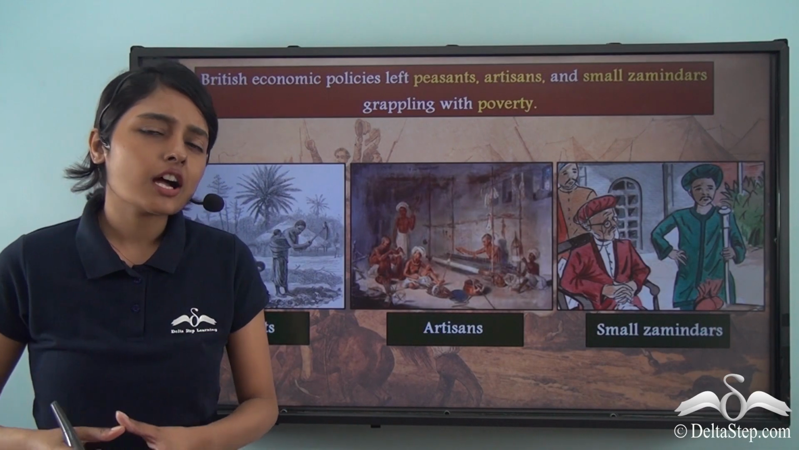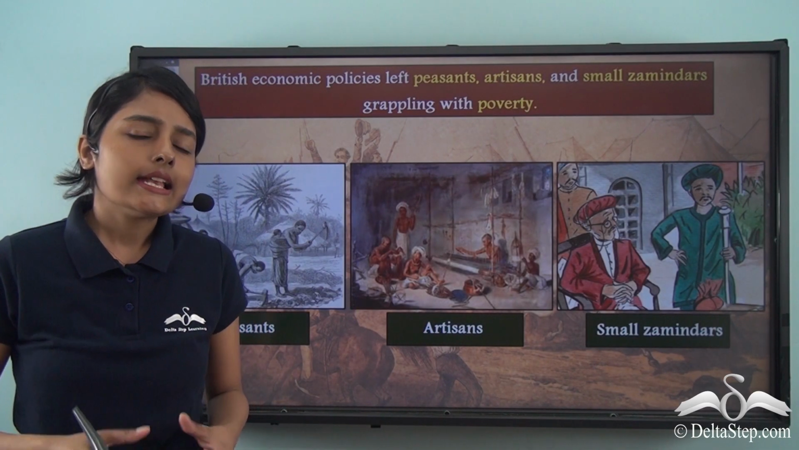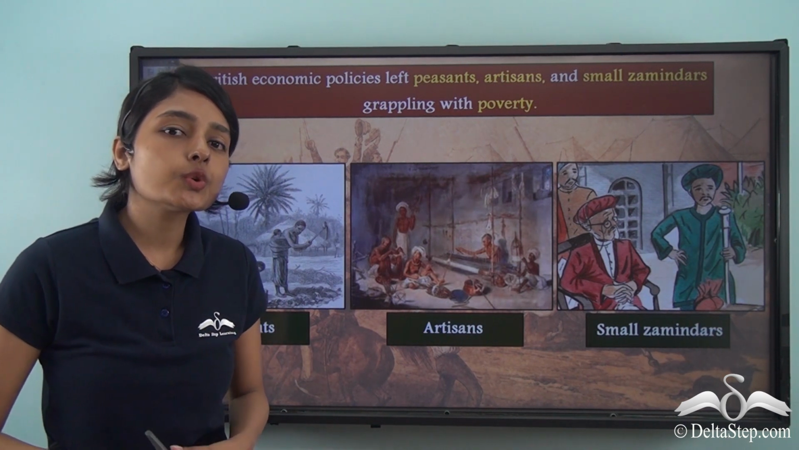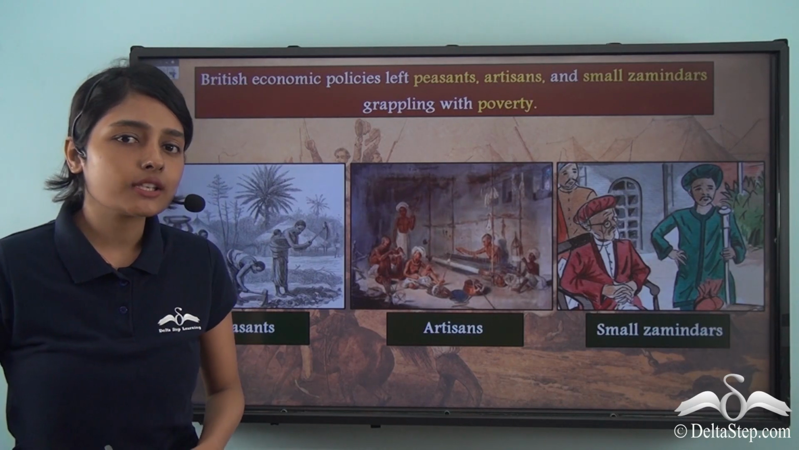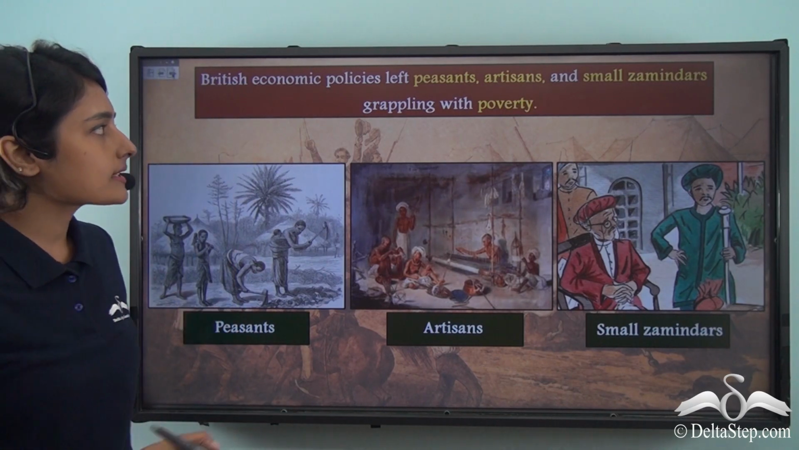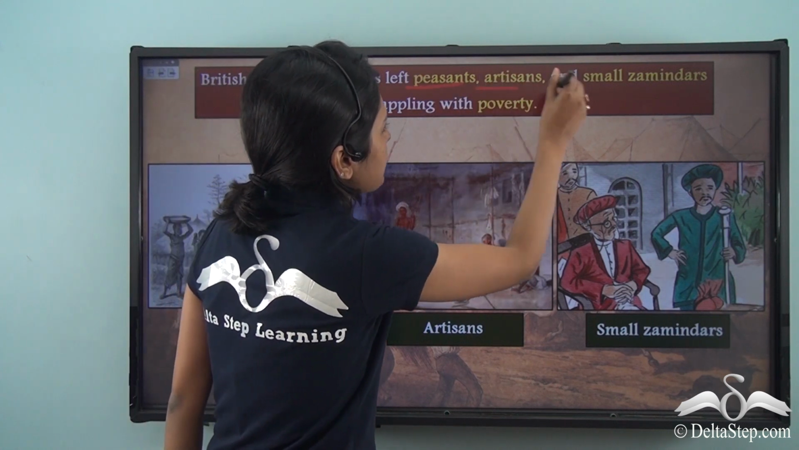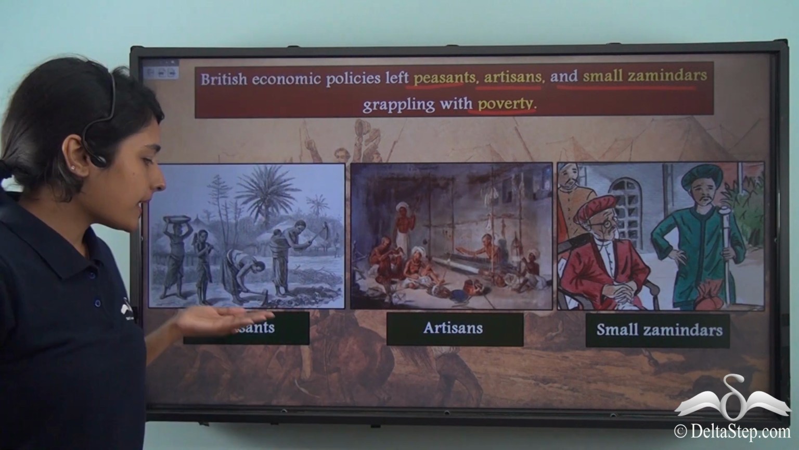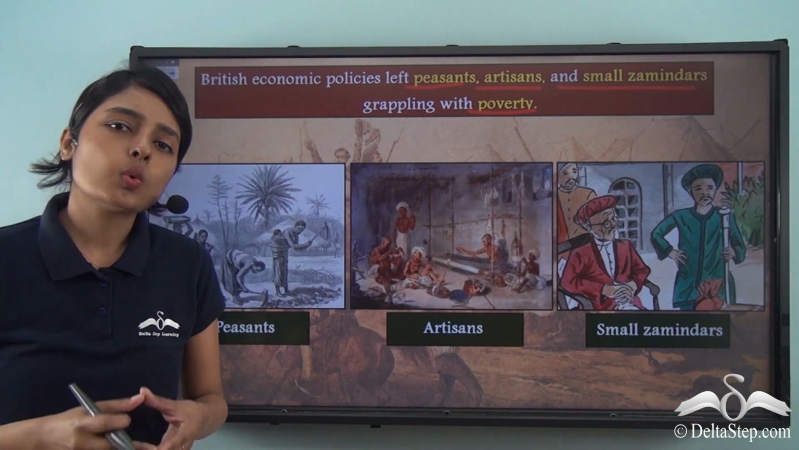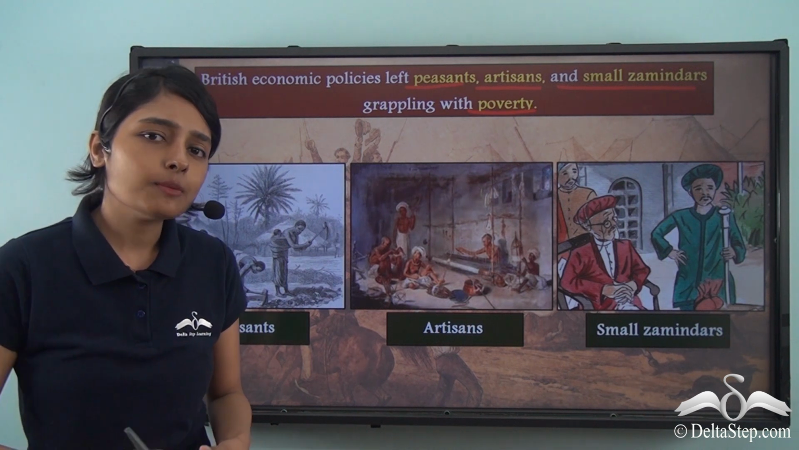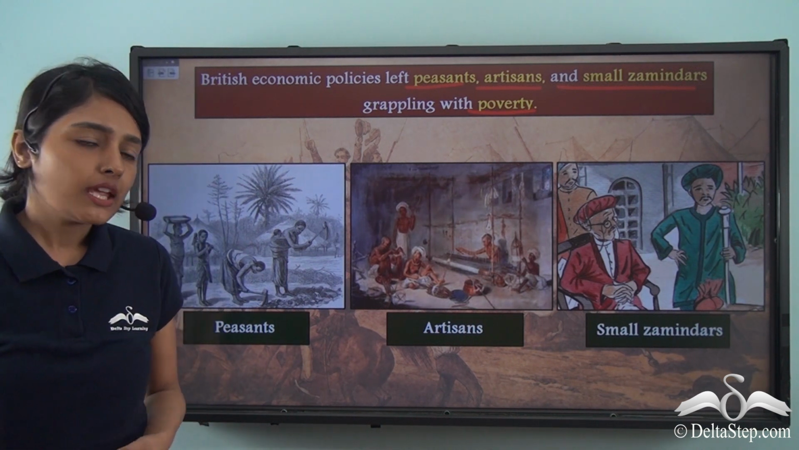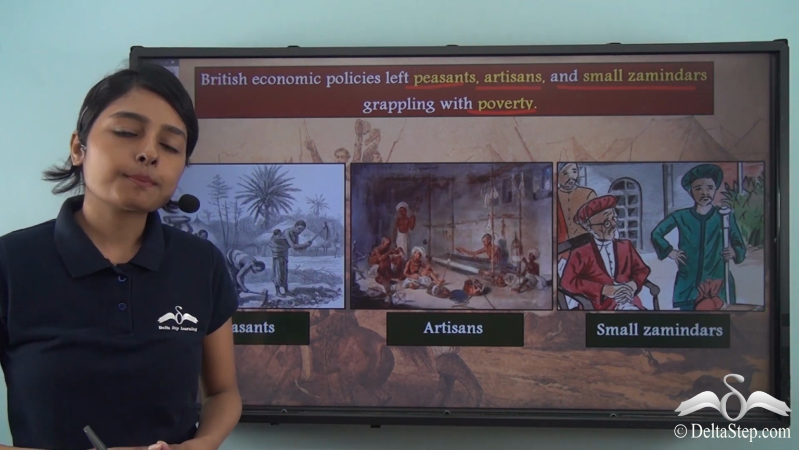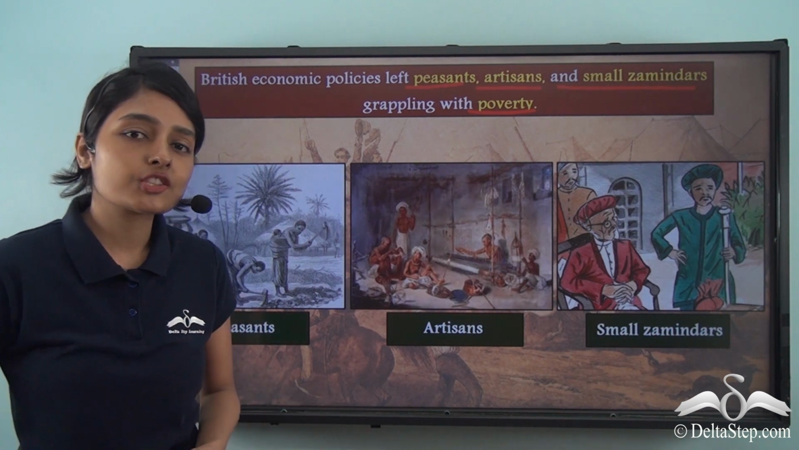Having talked about the Rajas and the Nawabs in the last lesson, let us now find out about the diverse sections of the society and how those were affected by the company's policies. British economic policies left peasants, artisans, and small zamindars grappling with poverty. Now the peasants are the ones who are always the worst hit, be it any calamity or even in the society, because these are poor people, and these poor people in the Indian subcontinent hailed from the rural regions.